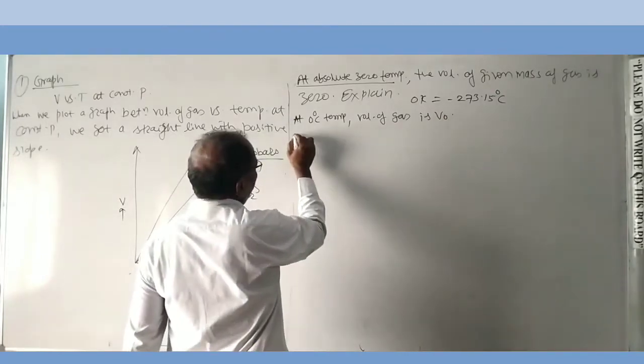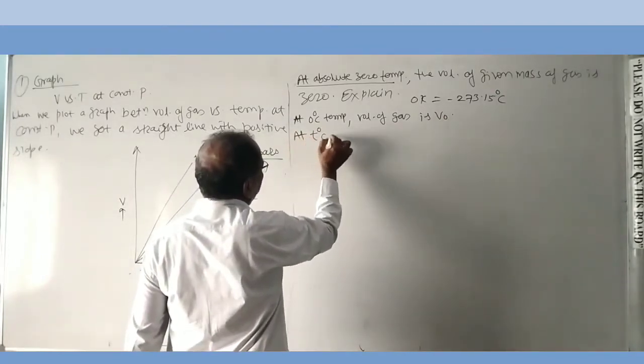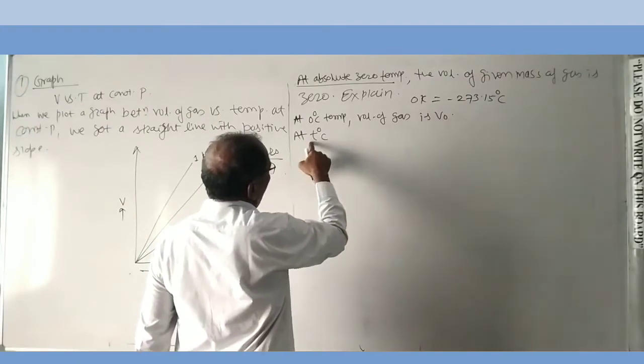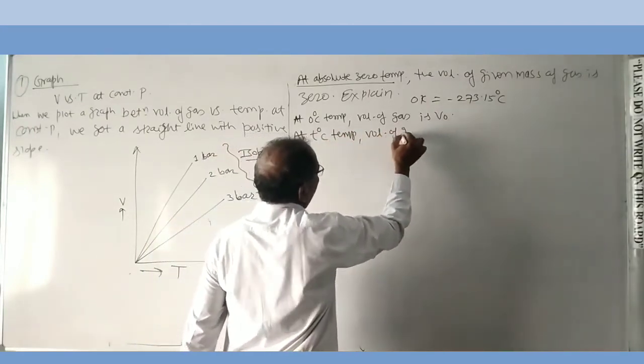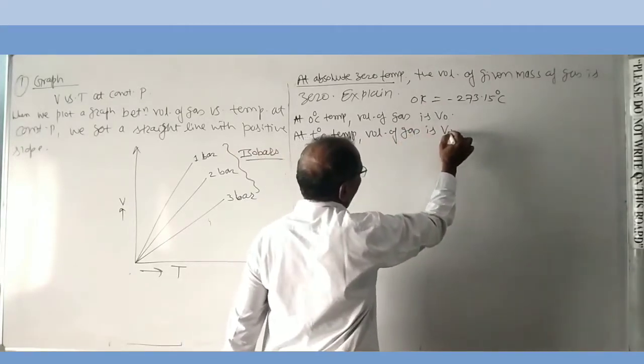Here at 0 degrees Celsius temperature, the volume of gas is V0. As the temperature increases up to T degrees Celsius, at T degrees Celsius temperature, the volume of gas is Vt.